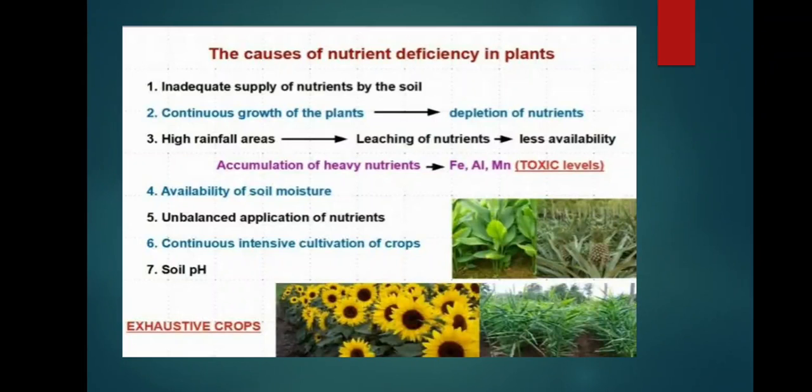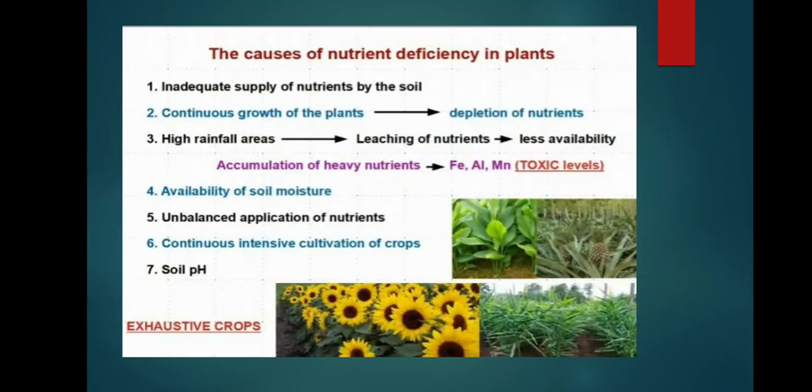With continuous growth of plants, depletion of nutrients will occur. If you grow plants on the same land continuously without a yield gap, then depletion of nutrients occurs. In high rainfall areas, flooding occurs, which leads to leaching of nutrients and less availability of nutrients to the plant. It also causes an important dangerous phenomenon: accumulation of heavy elements like iron, aluminum, manganese. Iron and manganese are required in very small quantities, but in higher quantities they cause toxicity, which causes death of the plant also.